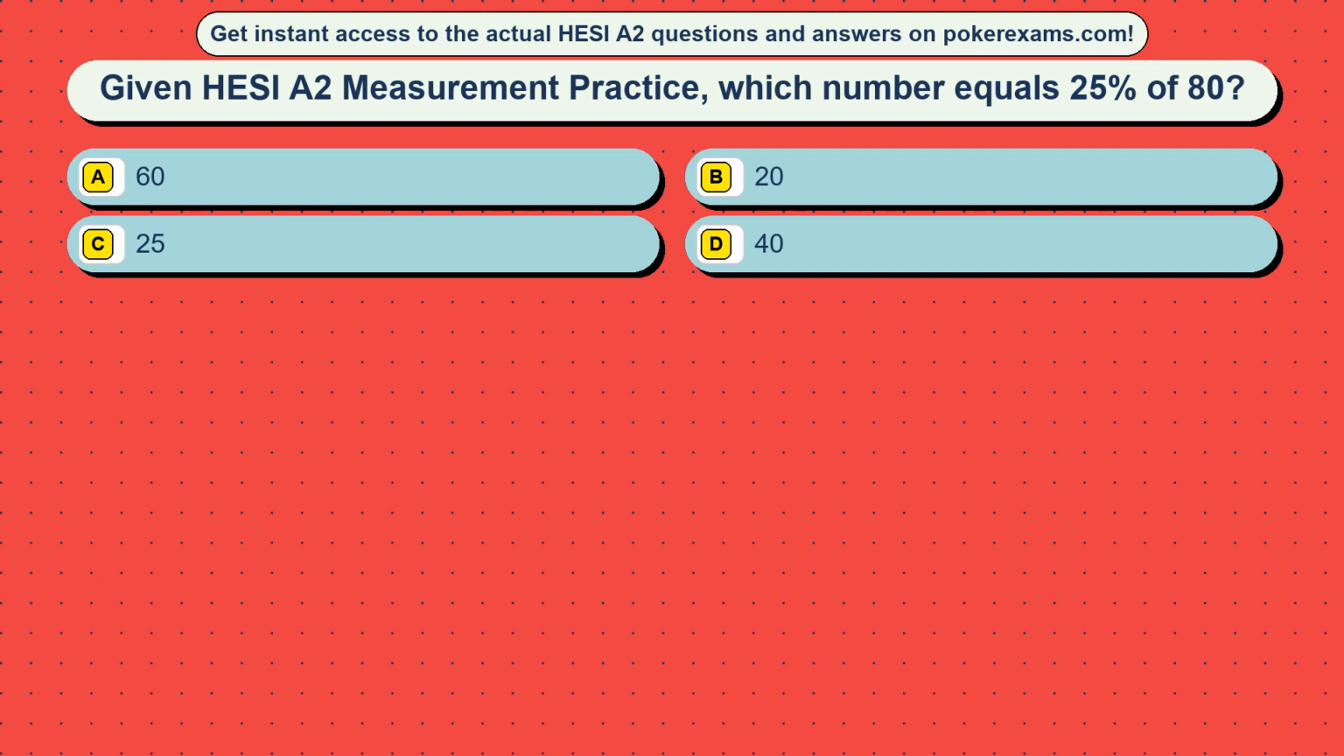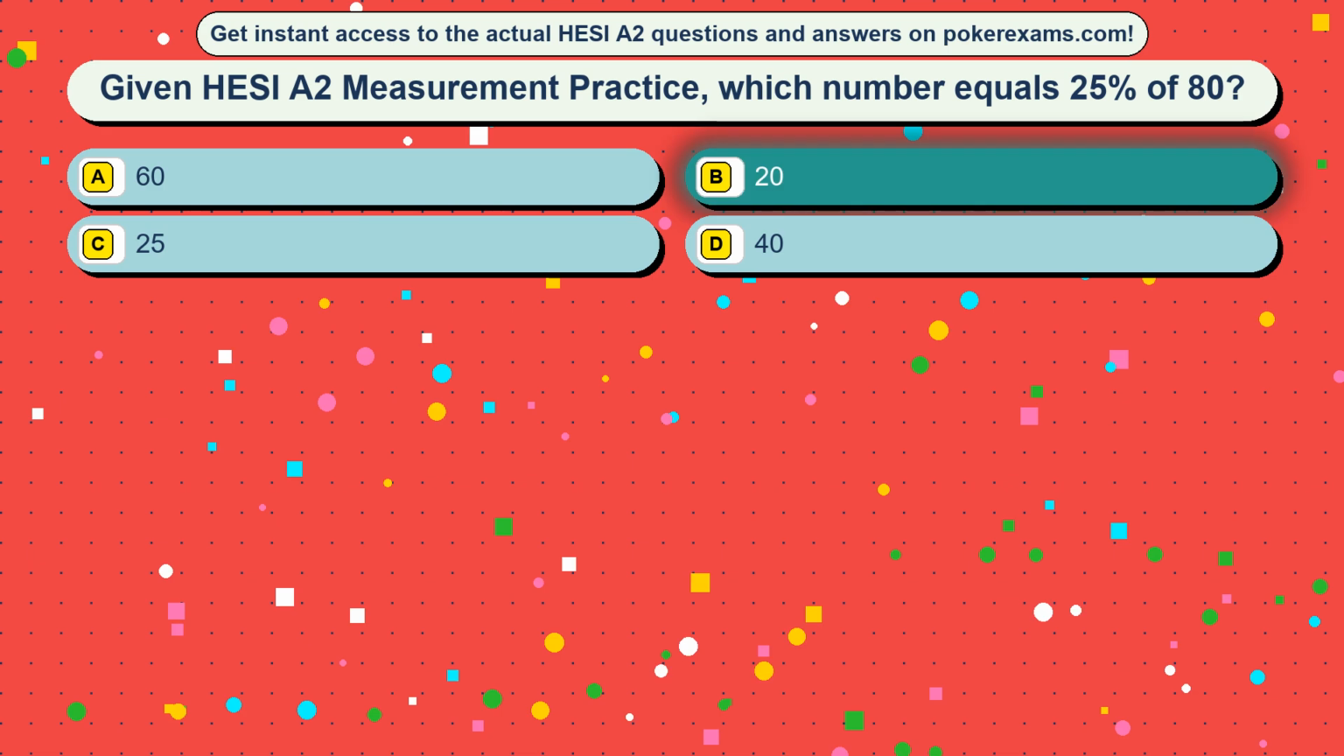Question 28. Given HESI A2 measurement practice, which number equals 25% of 80? Option A, 60. Option B, 20. Option C, 25. Option D, 40. The correct answer is option B, 20.